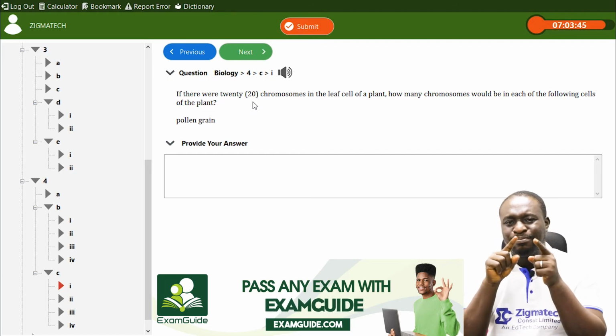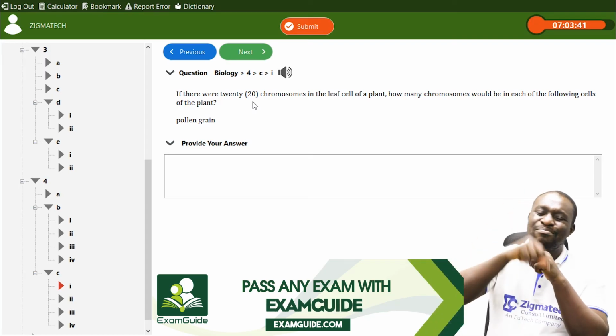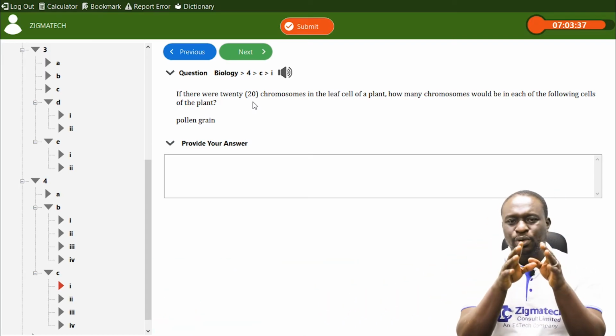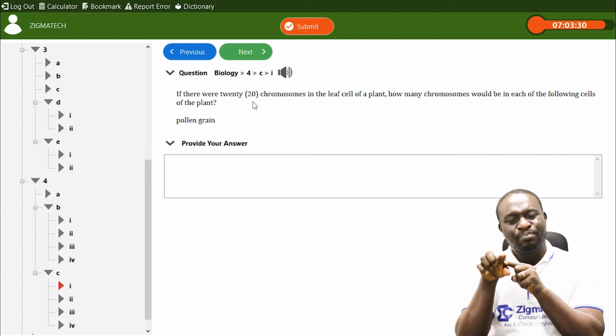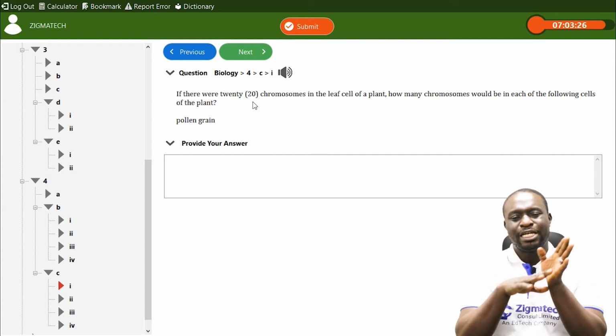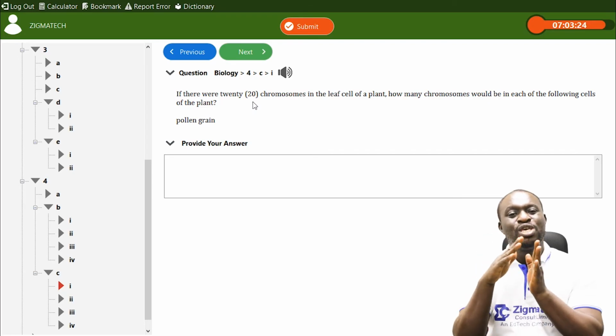Now, what is a diploid organism? A diploid organism is an organism that has the same number of chromosomes as its parent organism. So if the parent organism has 40 chromosomes, a diploid organism will have 40 chromosomes.